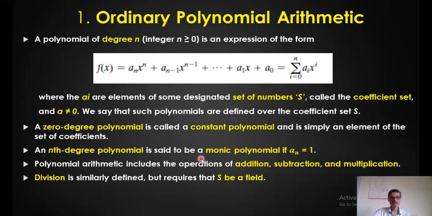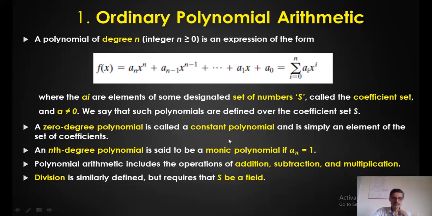Now if the degree of the polynomial is 0, such polynomials are called constant polynomials. Let us say a_0, that's it, the degree is 0. And an nth degree polynomial is said to be a monic polynomial if this a_n is equal to 1. It's called a monic polynomial. And we can perform different operations like addition, subtraction, multiplication.